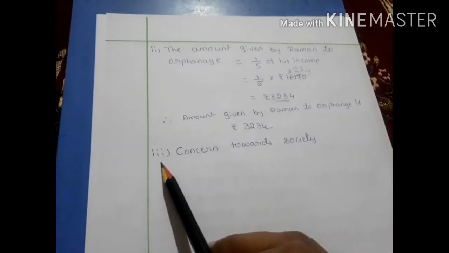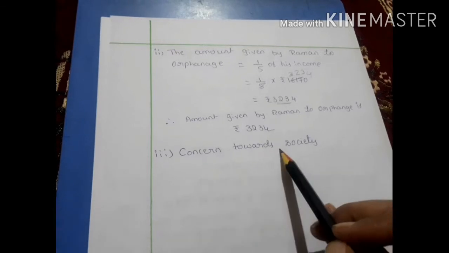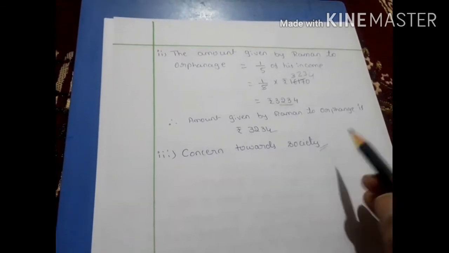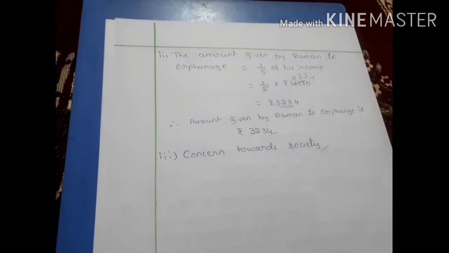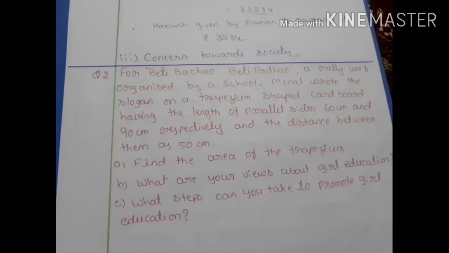Okay. Third, you have to find which quality you appreciate. Here, concern towards society. You can write concern towards society or caring towards society. You can write any quality observed in Raman. This completes value based question number 1.